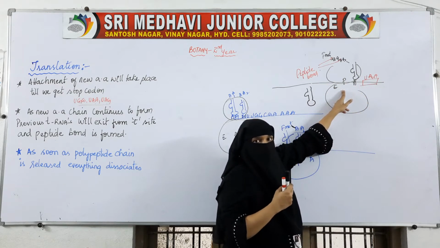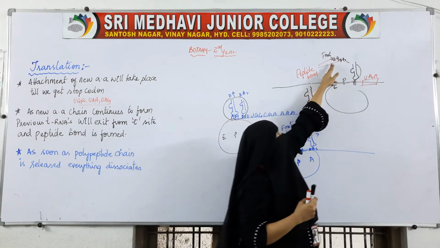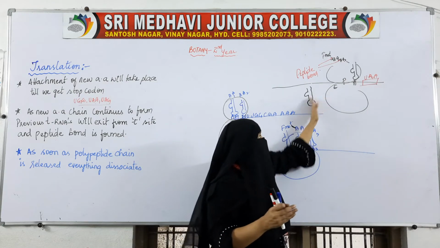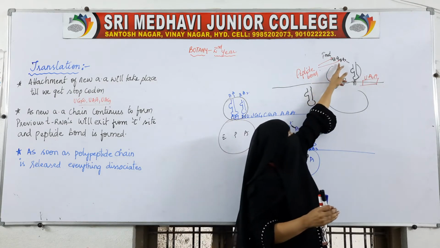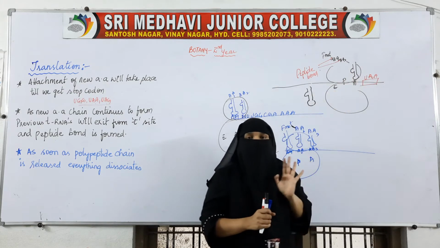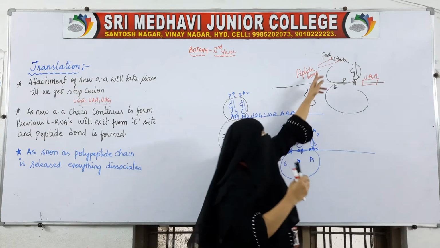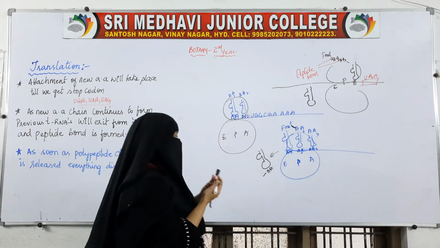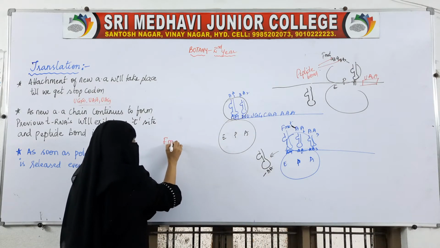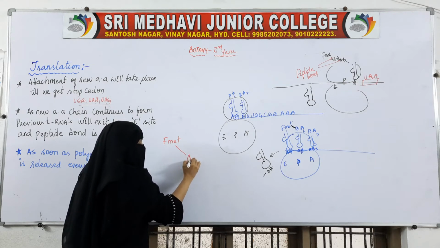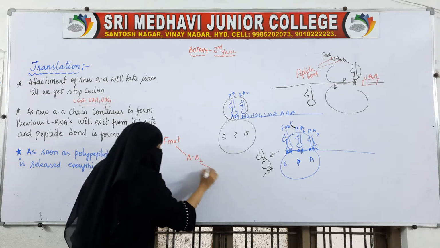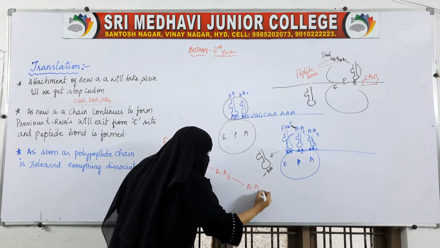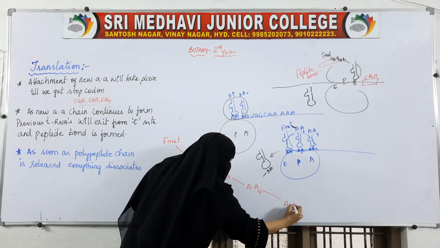Okay. When the fourth amino acid comes, the second tRNA, which was carrying the second amino acid, will exit. So, the third amino acid will form a bond with the fourth amino acid. Like this, bonds will be formed, and with these bonds a new chain will be formed. So, first is the F-met, then we have amino acid 2, then amino acid 3, then amino acid 4, then amino acid 5.